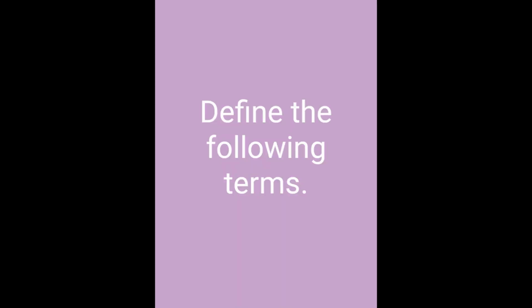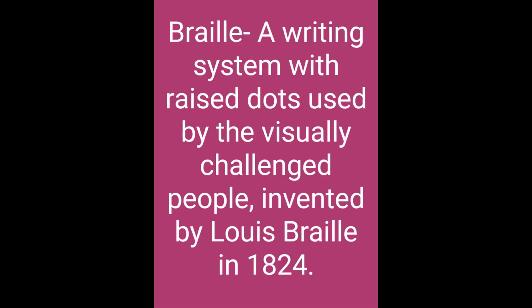Then the third question is define the following terms. The first definition I asked was Braille. It is a writing system with raised dots invented by Louis Braille in the year 1824 that is used by the visually challenged people.